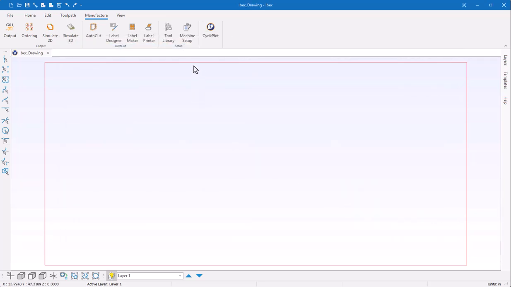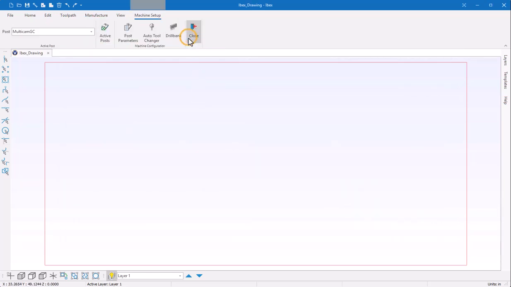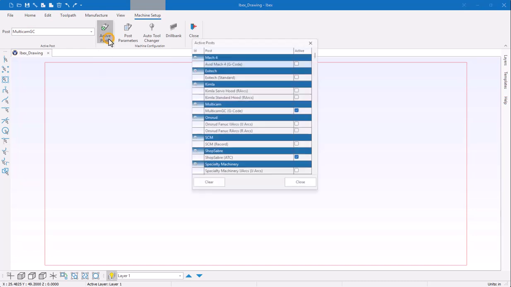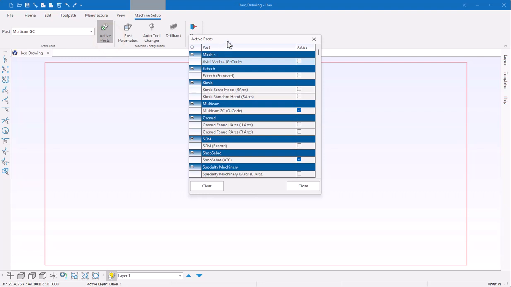And the last thing you'll want to check is your machine setup. So this gives me access to the active post processor, and this is what will translate the codes for your machine when you're ready to output. So by default, Ibex ships with a number of default post processors, and I can view them by selecting the Active Posts button. This opens a menu that shows me all of the posts that come with Ibex, and it shows which ones are active.